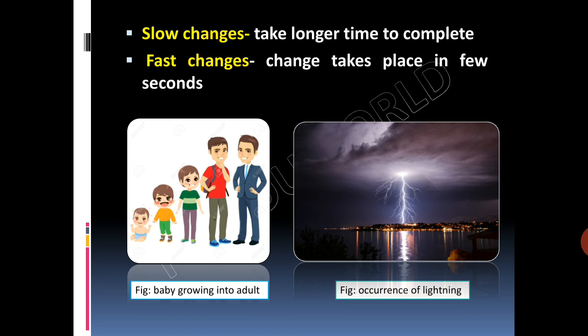And what is meant by fast change? Change that takes place in few seconds, like occurrence of lightning, then matchstick immediately catches fire. So, these changes occur at a very fast pace in few seconds.